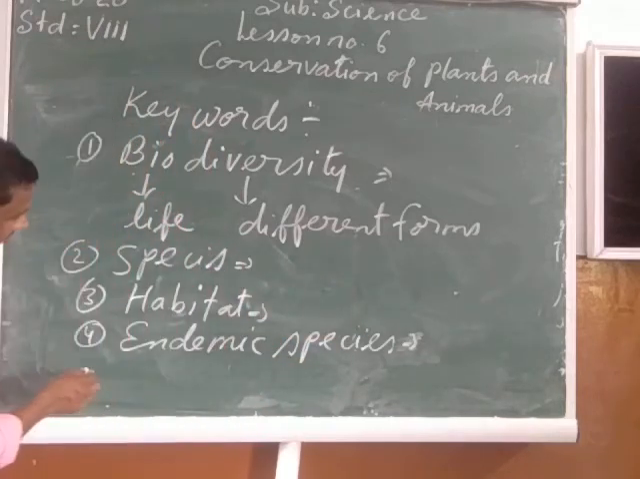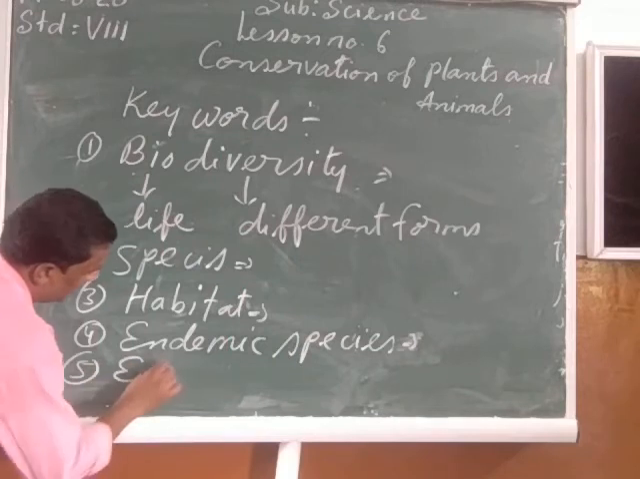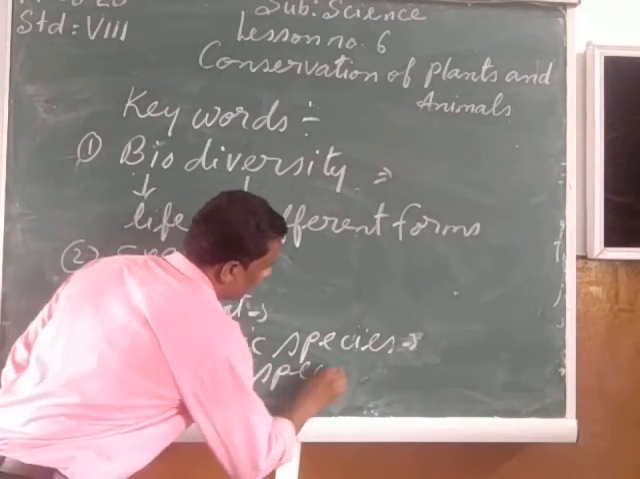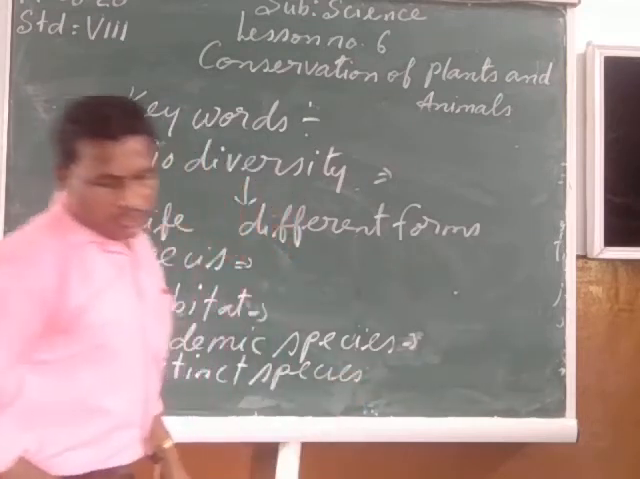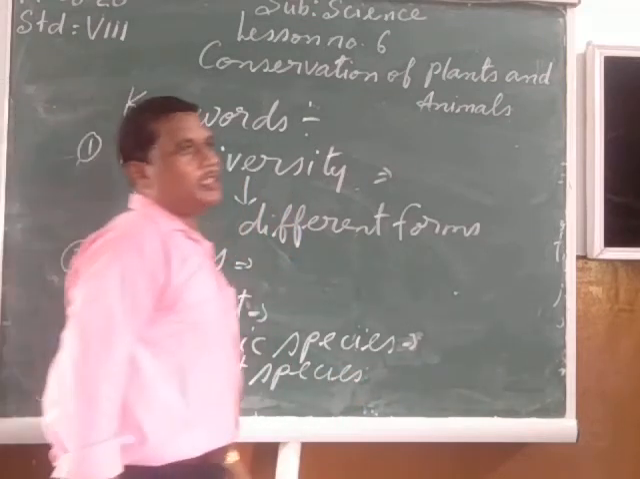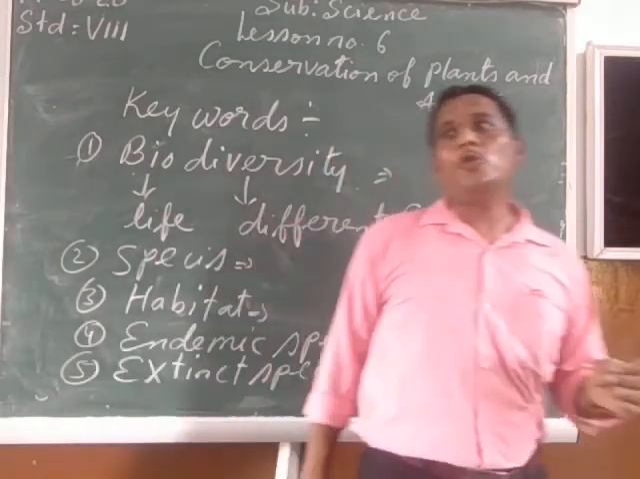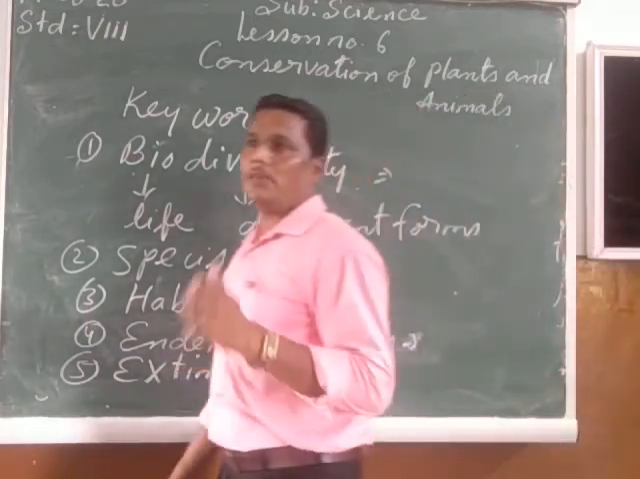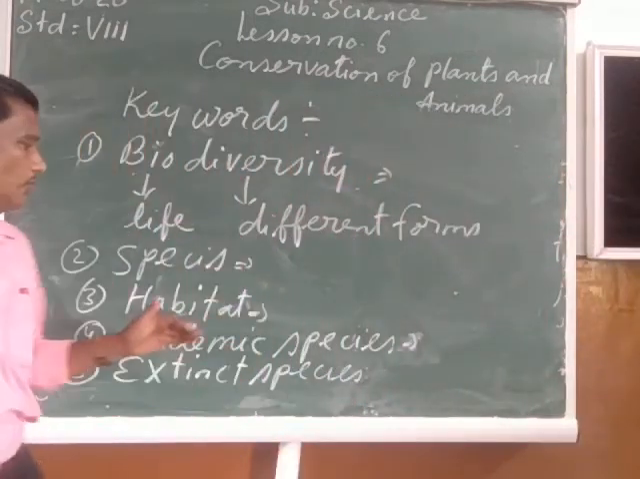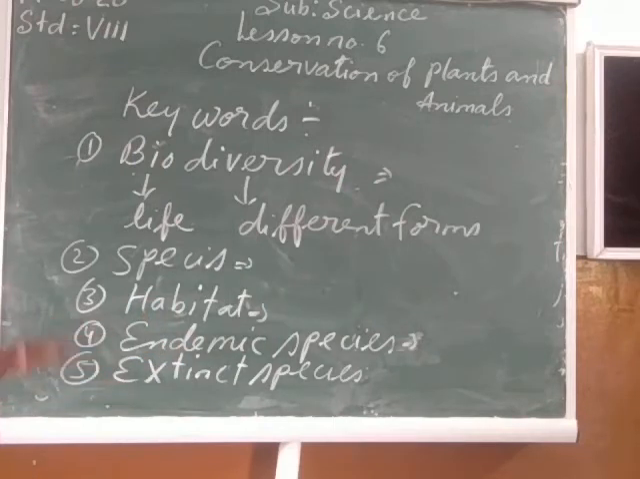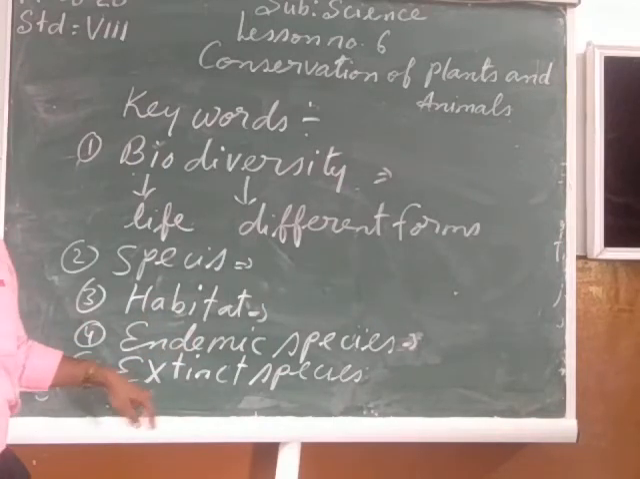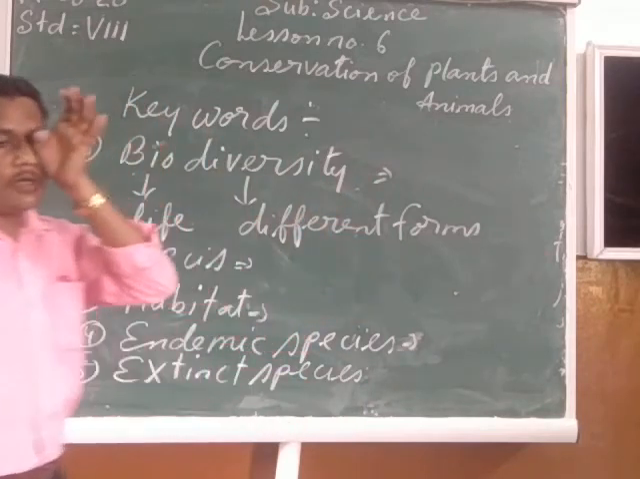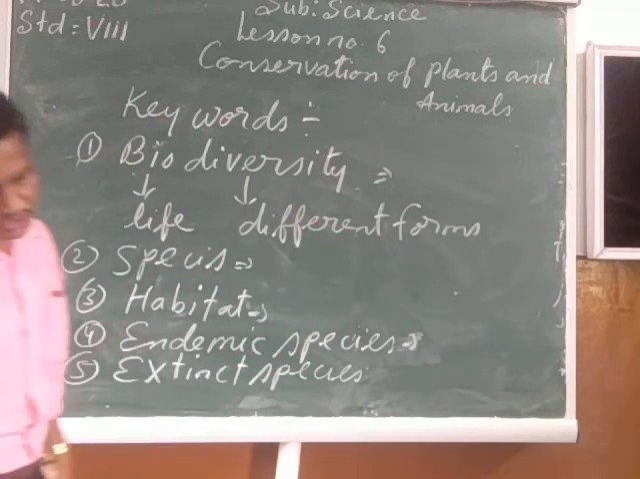Then we have seen extinct species. E-X-T-I-N-C-T, extinct species. In this we have seen those species which are no more in living form. Those species of plants and animals which are no more living in this world are called extinct species.